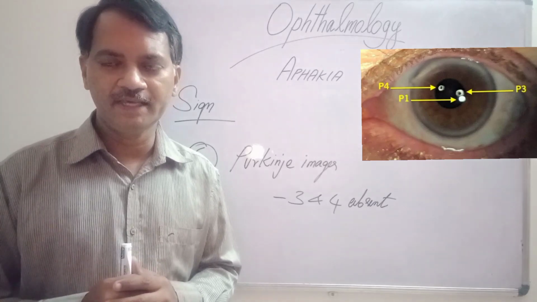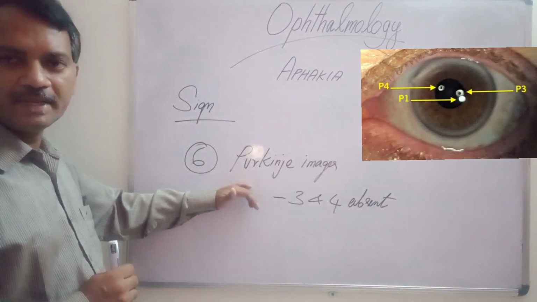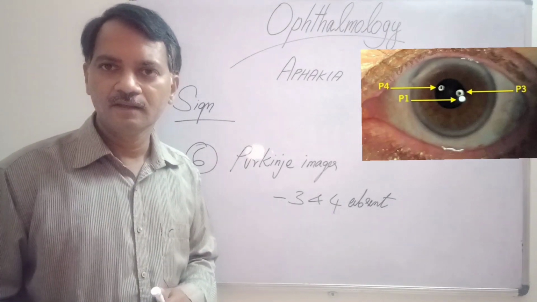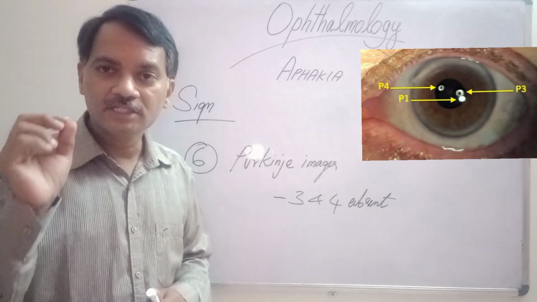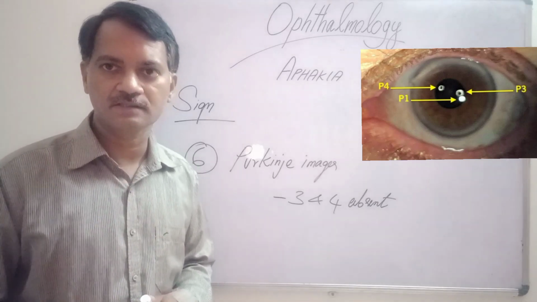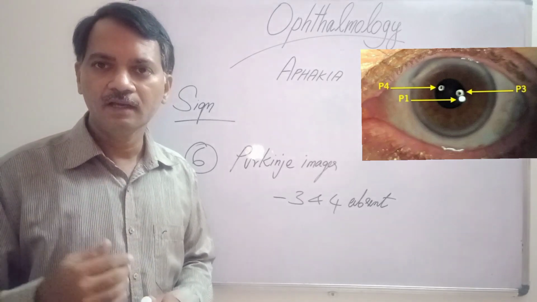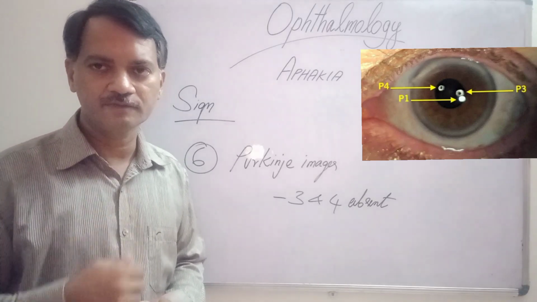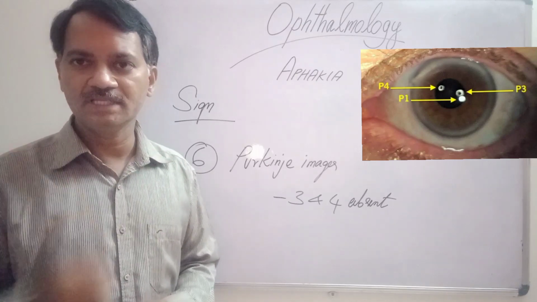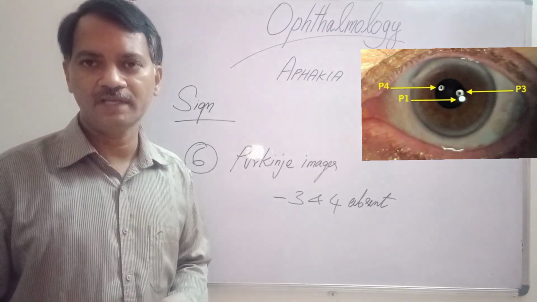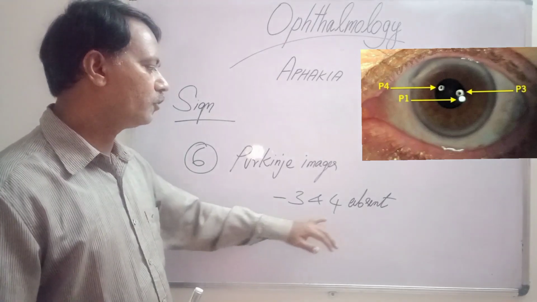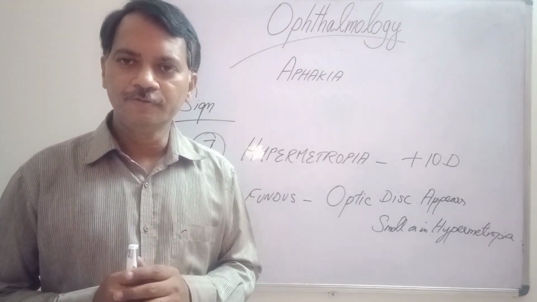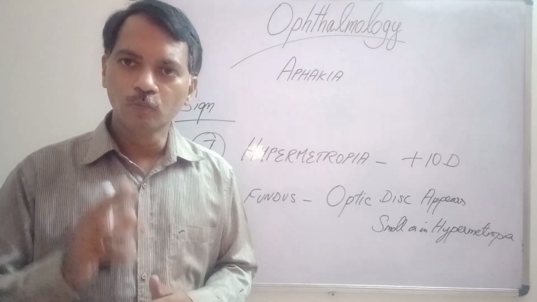Next sign in aphakia is Purkinje images. What are Purkinje images? You throw light on the patient's eye, and you can see the reflections of the light from 4 surfaces: the anterior surface of the cornea, the posterior surface of the cornea, the anterior surface of the lens and the posterior surface of the lens. 4 reflections of the light will be seen. But in aphakia, because of the absence of the lens, the 3rd and 4th reflections will be absent in the eye.